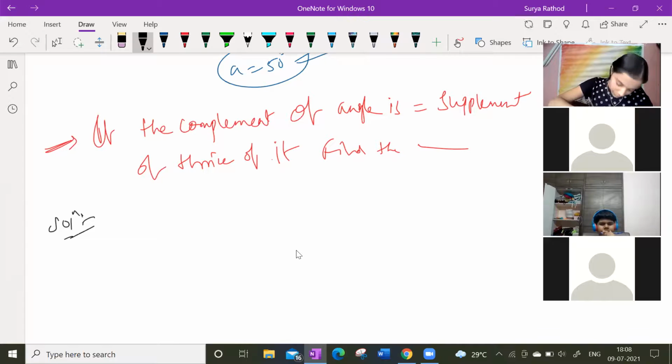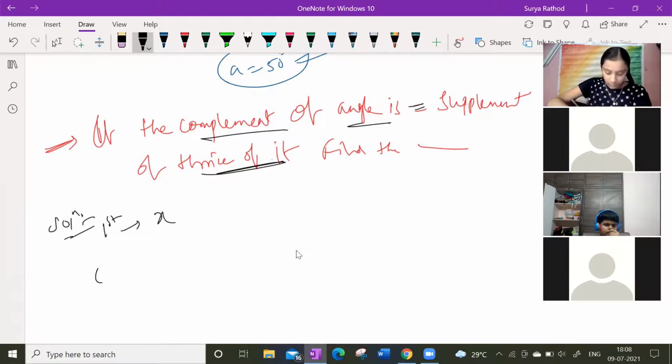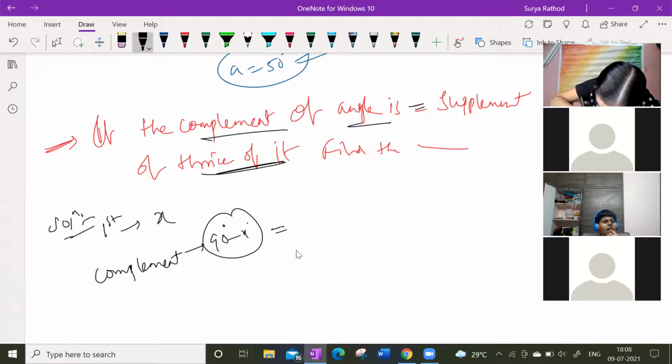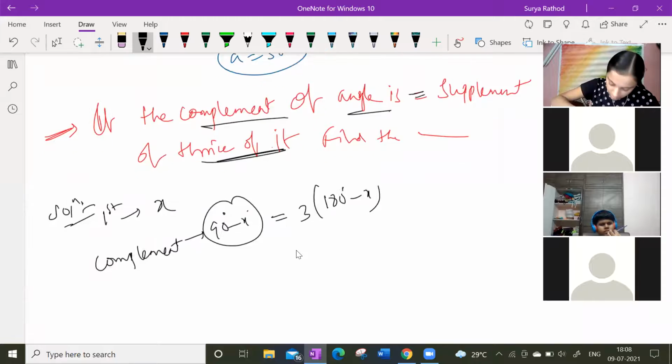See, the complement of an angle is equal to thrice its supplement. So if I take any angle as x, what is the complement of this angle? 90 minus x, as I told you. This 90 degrees minus x degrees is equal to thrice its supplement. Its supplement means 180 minus x. 180 minus x.